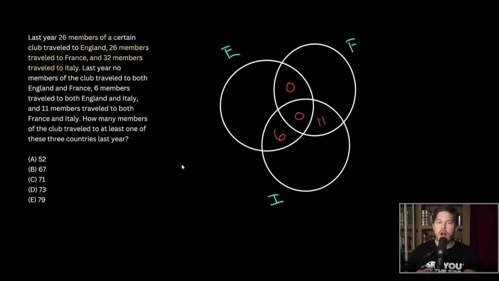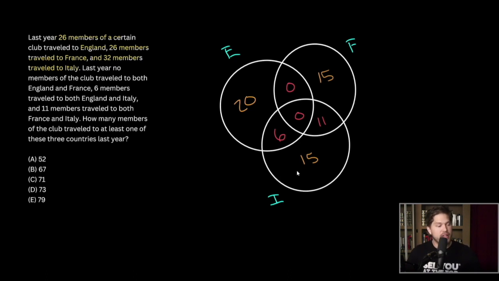So now we can use our original info. We're told that 26 members traveled to England. Well, if 6 are here, that means this value must be 20. And if 26 members traveled to France, then similarly, we can say that this is 15, as 15 plus 11 is 26. And then we're told 32 members traveled to Italy. Therefore, this must be 15 as well, because 15 plus 11 plus 6 is 32.